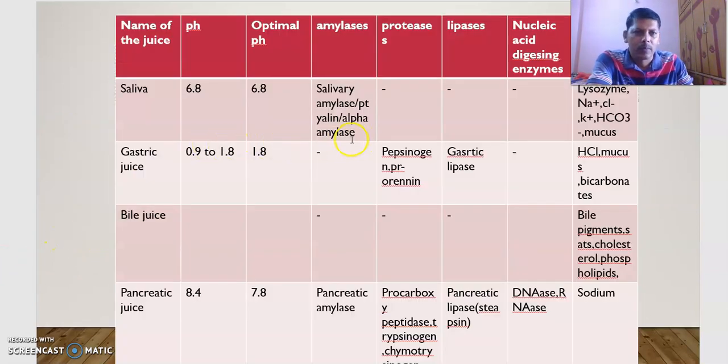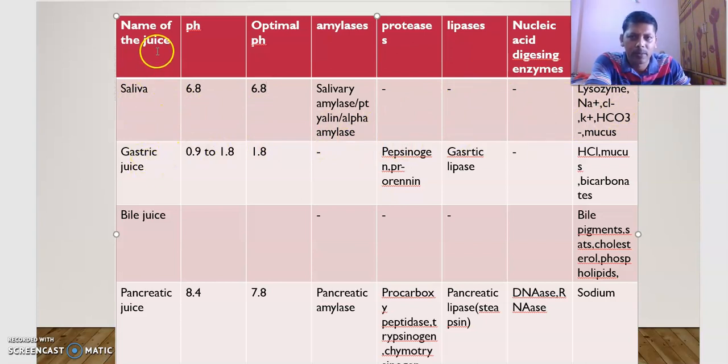This is a brief overview of the different types of juices: saliva, gastric juice, bile juice, pancreatic juice, and intestinal juice. Next, the pH value.